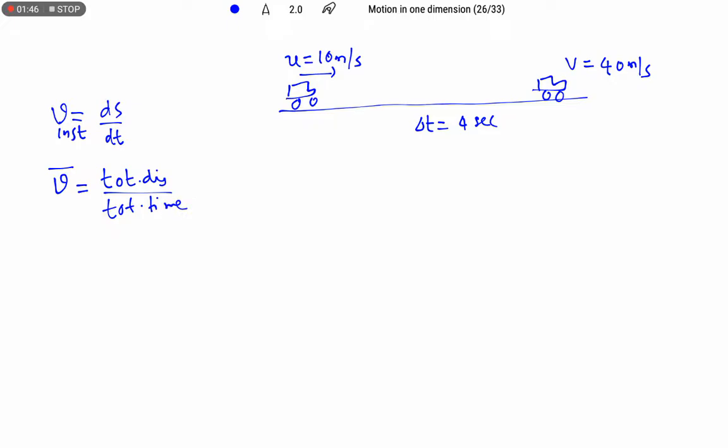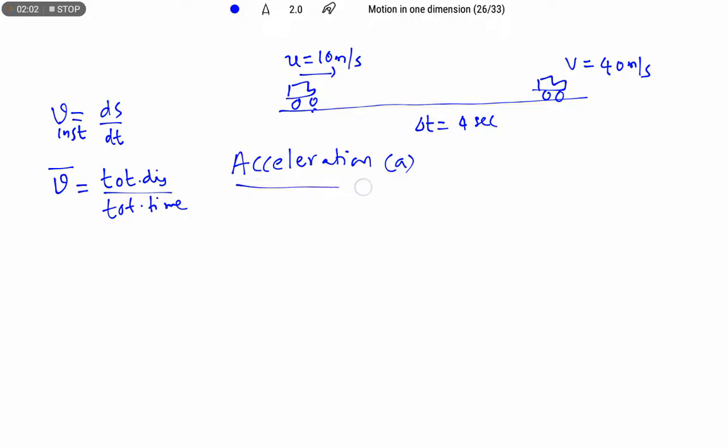In a similar manner, if there is a change in velocity with respect to time, we measure it in terms of acceleration.